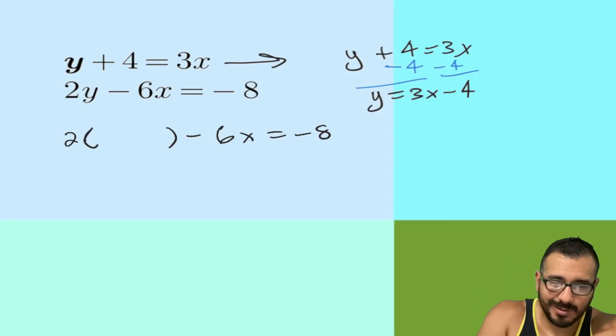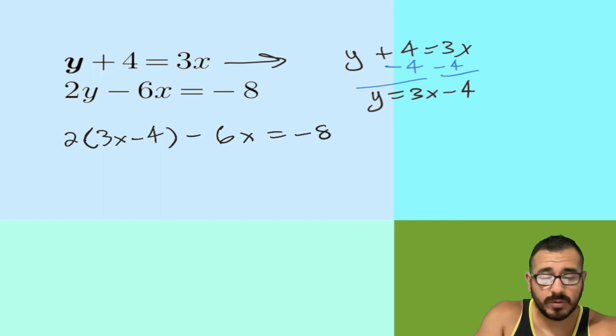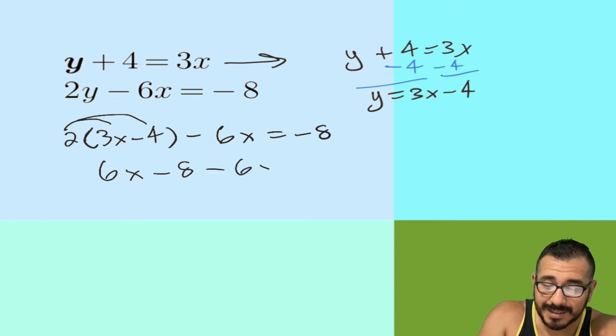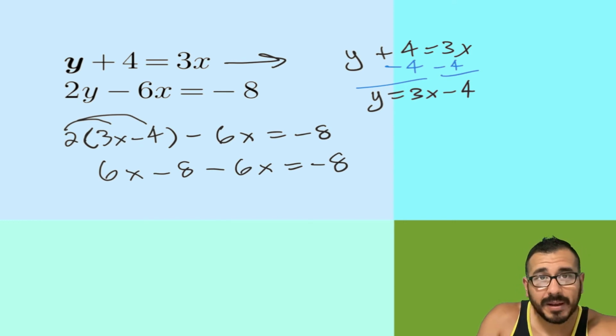All right, so let's go ahead and plug in the 3x minus 4. Order of operations, let's go ahead and distribute. So we got 6x minus 8 minus 6x, and some of your eyes are starting to get really big here. You're like, wait a minute, Dr. Math, something's about to happen that I'm not sure I'm comfortable with, right?